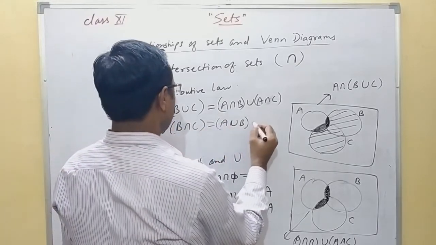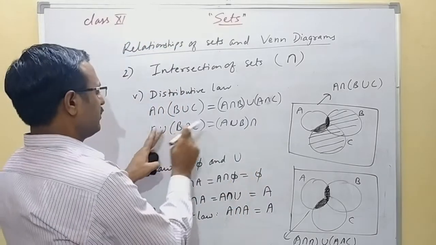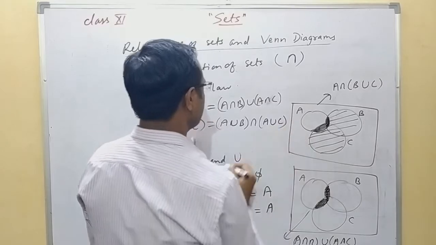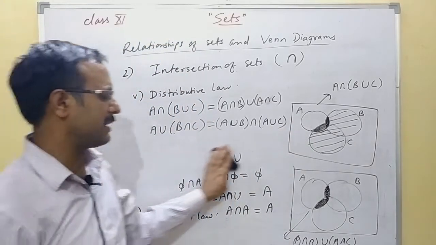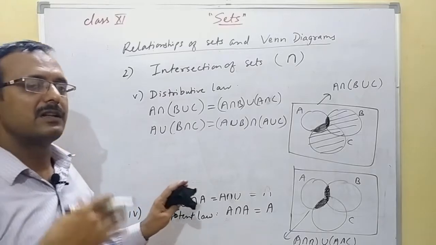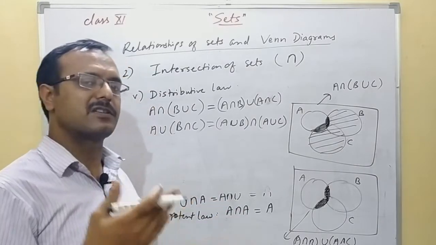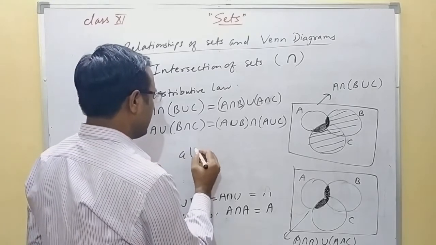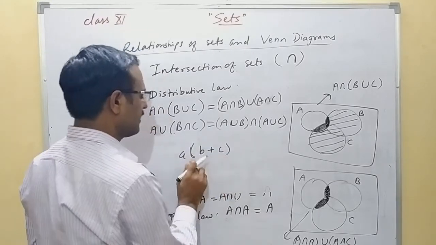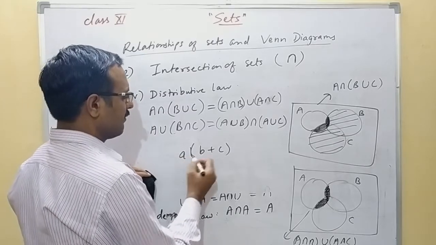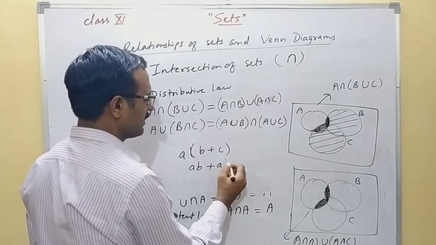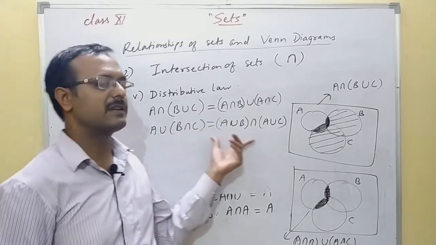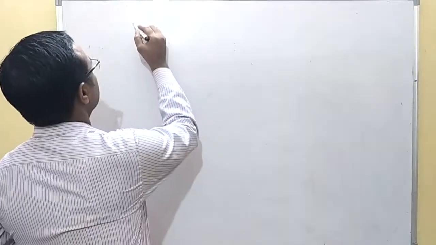So A union B, then intersection A union C. This distribution is the same as we do the distribution of multiplication over addition. As we have seen, if we take A here and in the bracket B plus C is taken, then this A will be multiplying with B and also with C. In the same way, this distribution is done in the set operation.